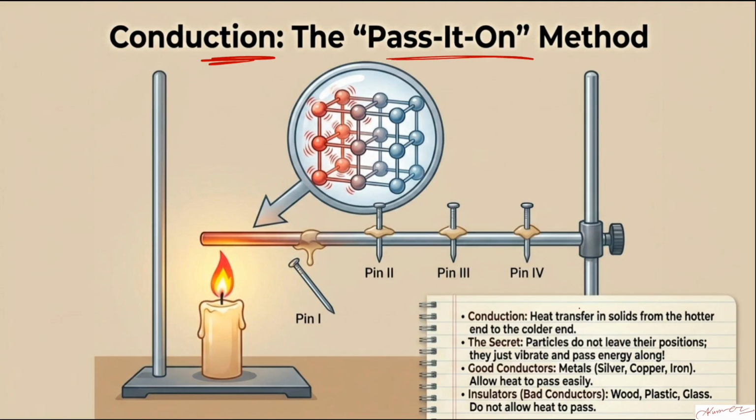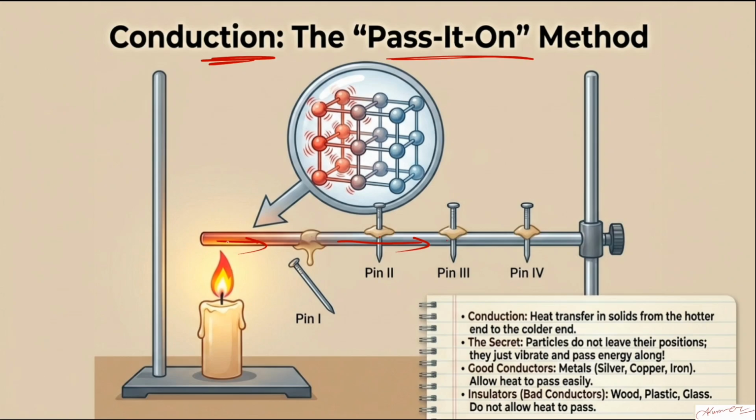In conduction, the heat basically transfers in the solid from one hotter end to the other end. Before that, let us do one activity. If you take a candle and start heating this part of the rod, since it is a metal, the heat will transfer from this side, and these nails are attached with the help of wax. When the wax gets heat, it melts and the pin will come down. You will observe that this pin will fall first, this second, this third, this fourth. At the last, pin 4 will drop. It means the heat is flowing from here towards this side.